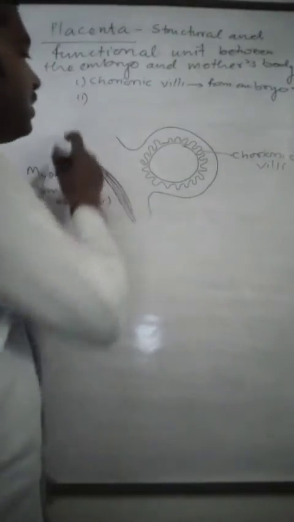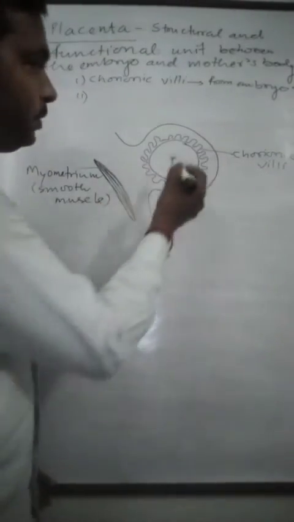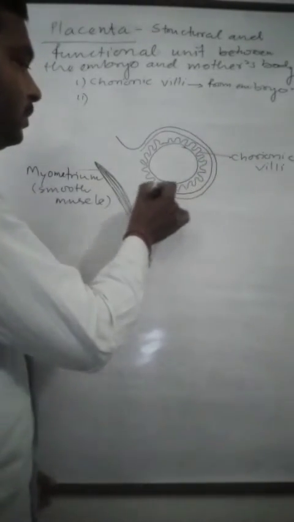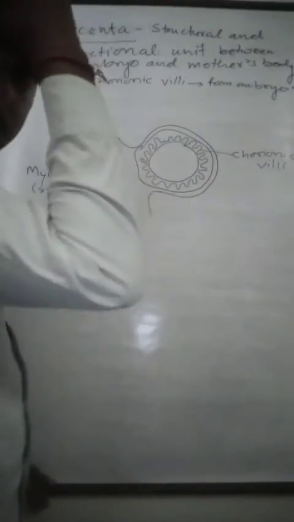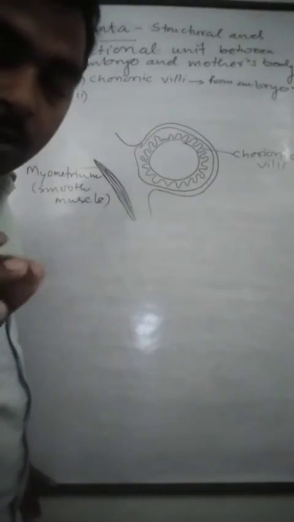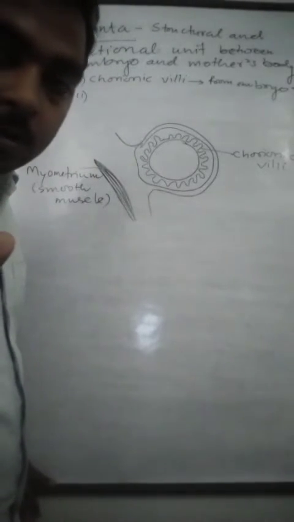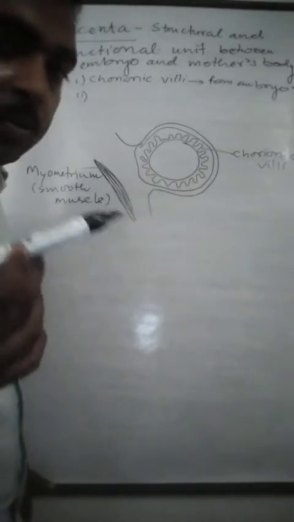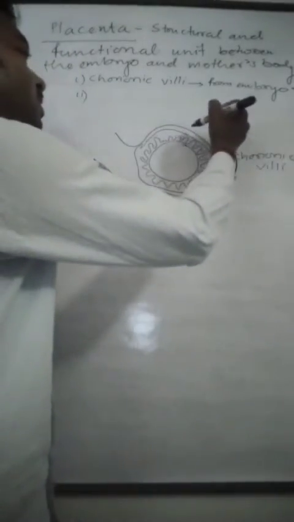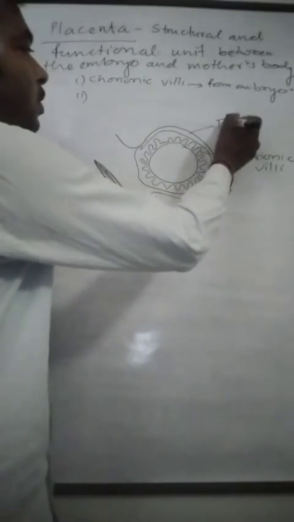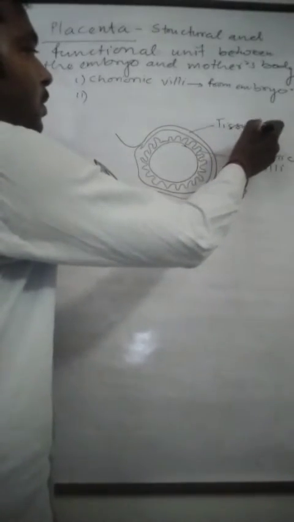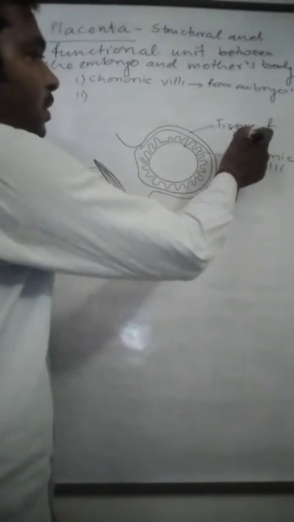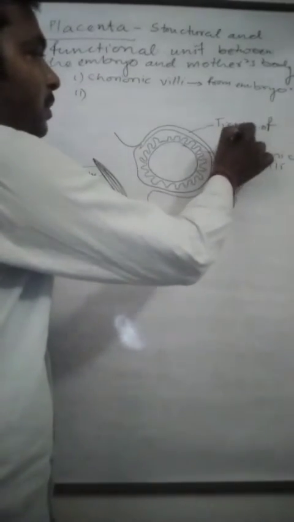And the second is the layer of tissue of the endometrium as well as the blood. Suppose this is the tissue of the mother's body, the endometrium.